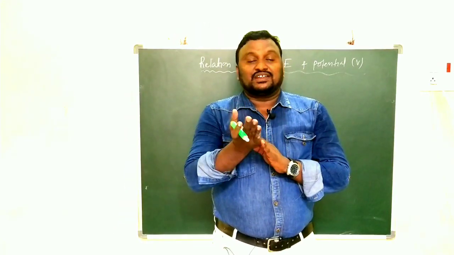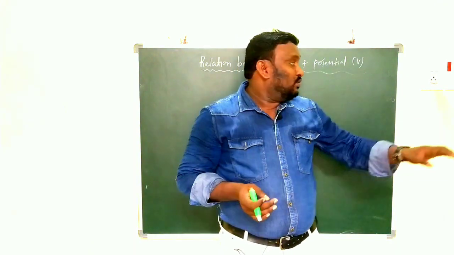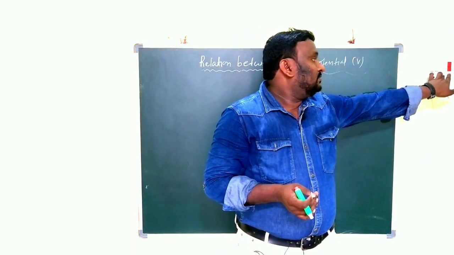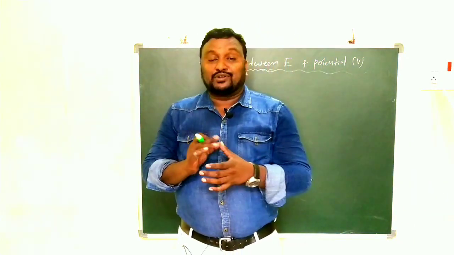Discuss electric potential energy and potential difference. Now I am going to explain the relation between electric field intensity and potential.